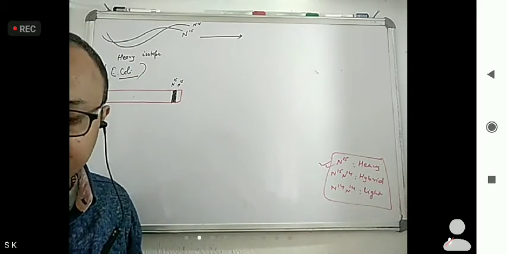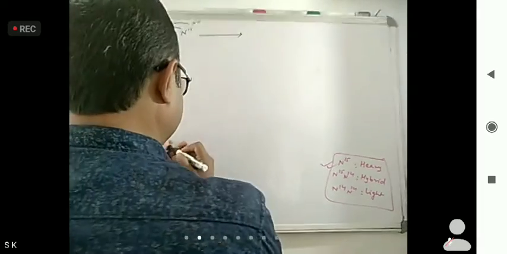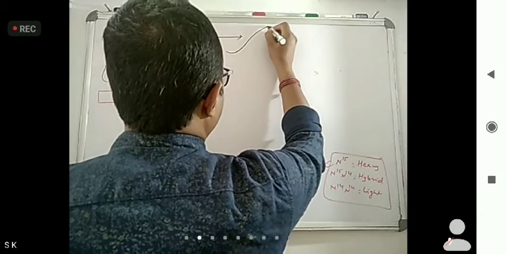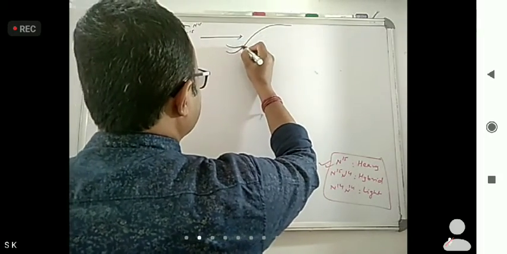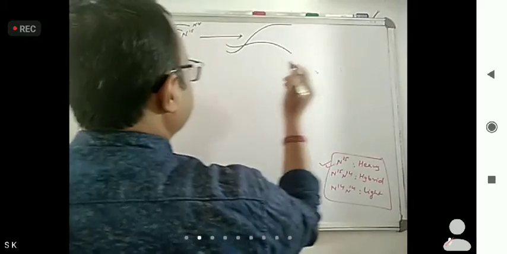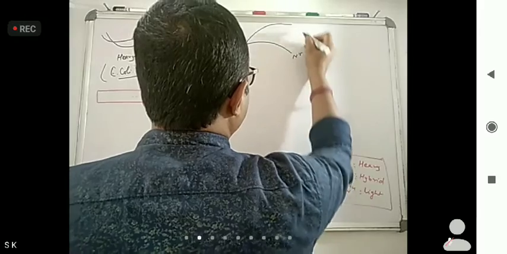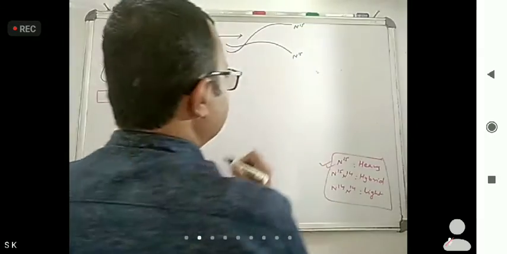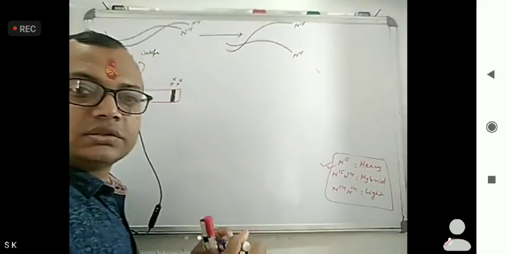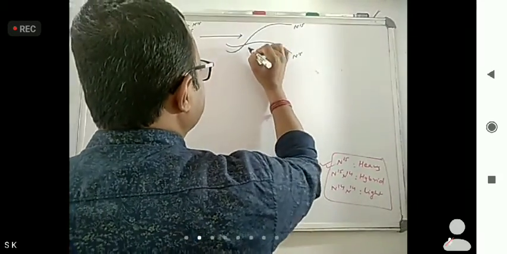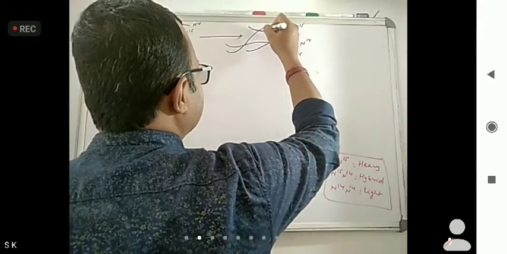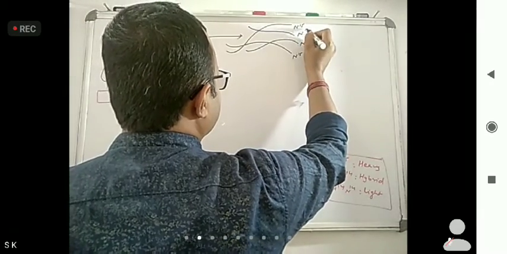Now the next generation, what came? Just for example, we are doing that, this one was like that and this one was like that. So this is N15 N15, this is N15, this is also N15. Now what I told, this is parental, so new daughter DNA forms here, this is N14. Same here, this is N14.